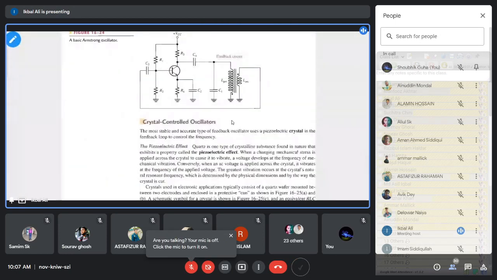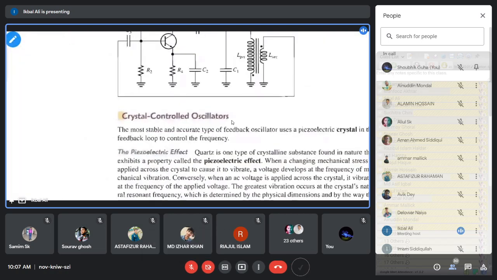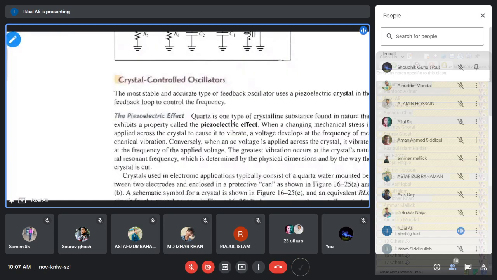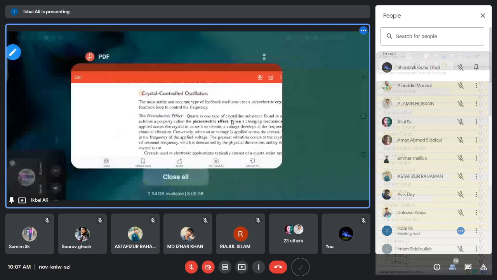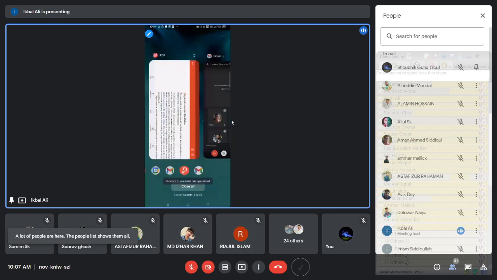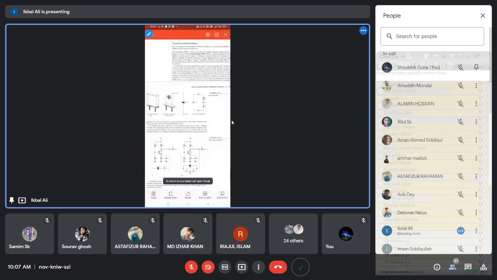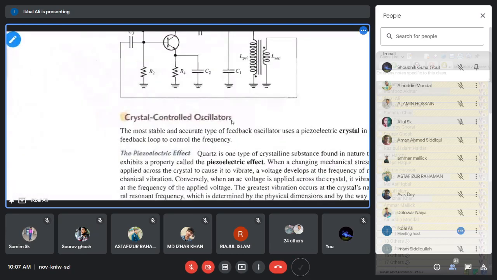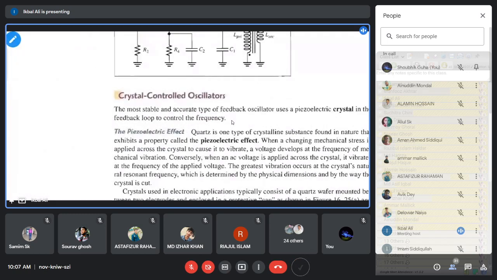We are discussing the crystal oscillator. The most stable oscillator is the crystal oscillator. Whatever other circuits we have discussed, the Colpitts oscillator or Hartley oscillator, we have seen that the frequency of oscillation of these oscillators is not fixed. That means for a particular duration of time, the frequency of oscillation will change slightly.